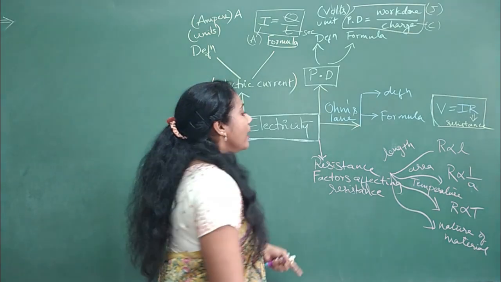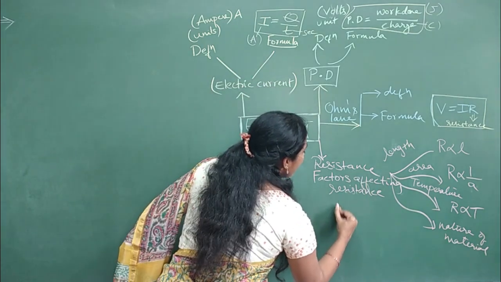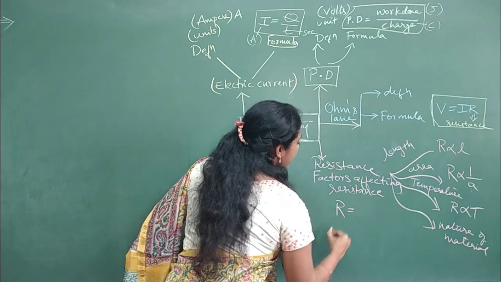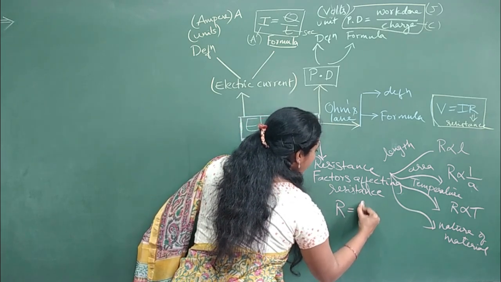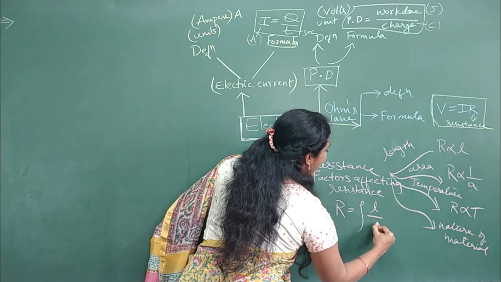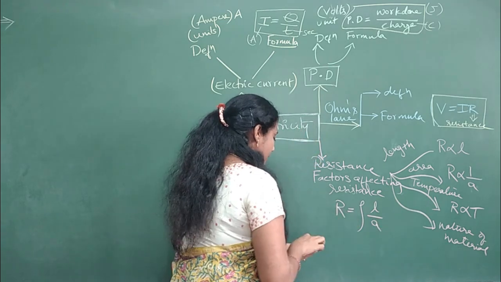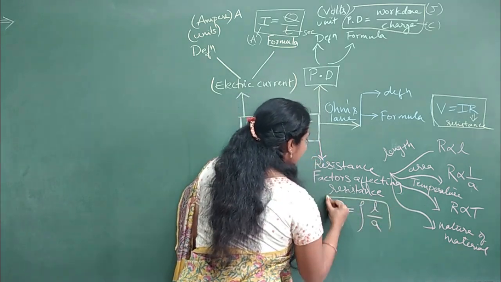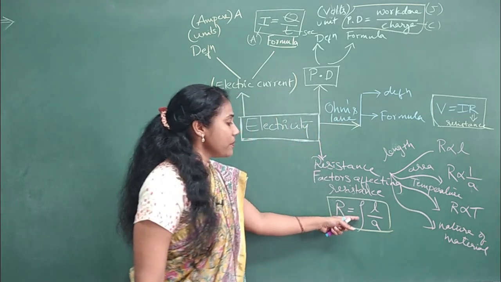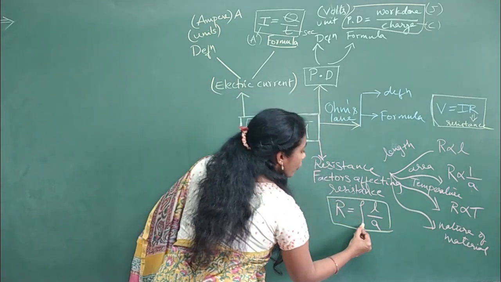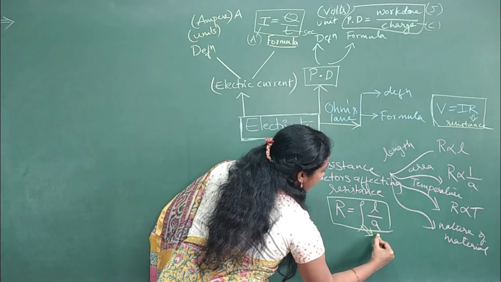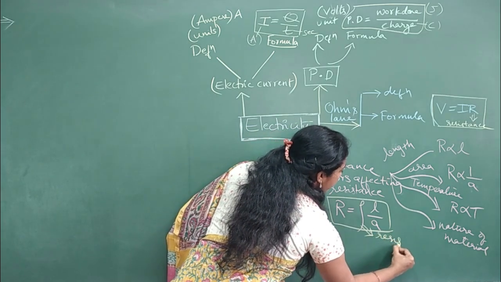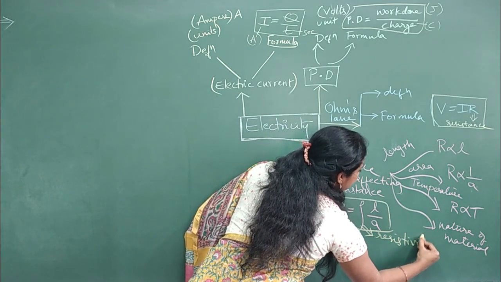And we have a formula for resistance, that is R is equal to rho into L by A. So this is the formula for resistance, another formula for problems. And what is this rho? Rho is a constant here, which is called resistivity.